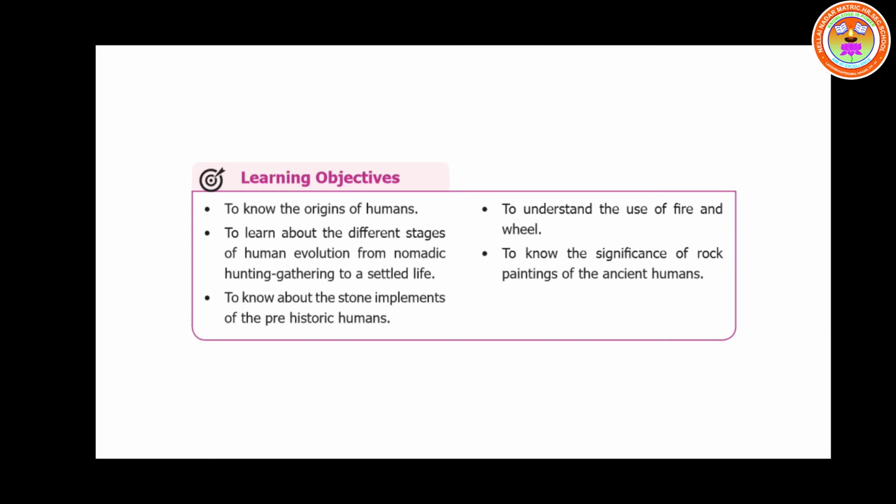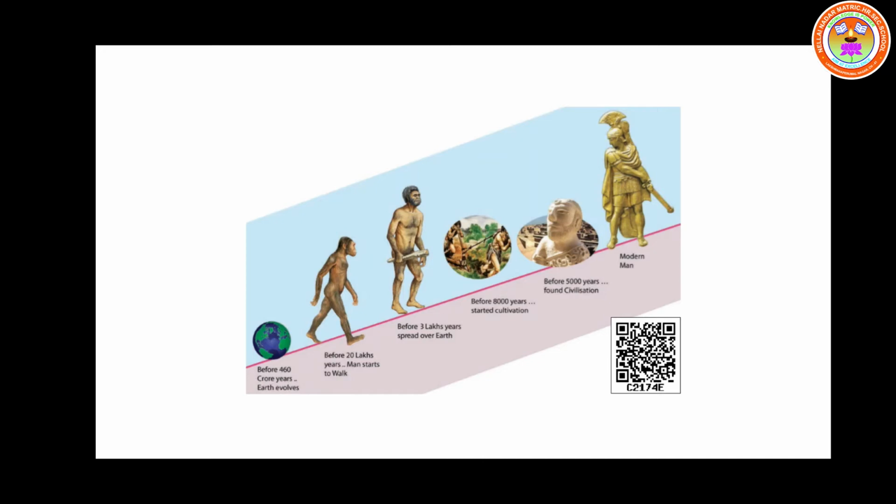Children, you know the meaning for the word human. What is evolution? Evolution means the process in which humankind changes and develops into an advanced stage. Let us see one picture now. Children, now you can see one picture on this screen. From this picture, we can understand how the human developed from the early years to the modern age.